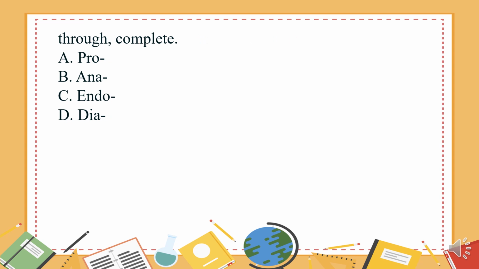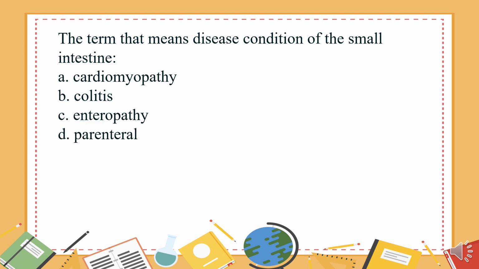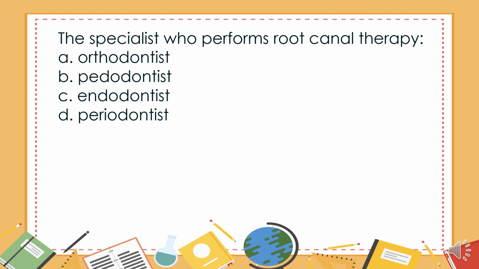C. Endo. D. Dia. The answer is D. Dia. The term that means disease condition of the small intestine: A. Cardiomyopathy. B. Colitis. C. Enteropathy. D. Parenteral. The answer is C. Enteropathy. The specialist who performs root canal therapy: A. Orthodontist. B. Pedodontist. C. Endodontist. D. Periodontist. The answer is C.